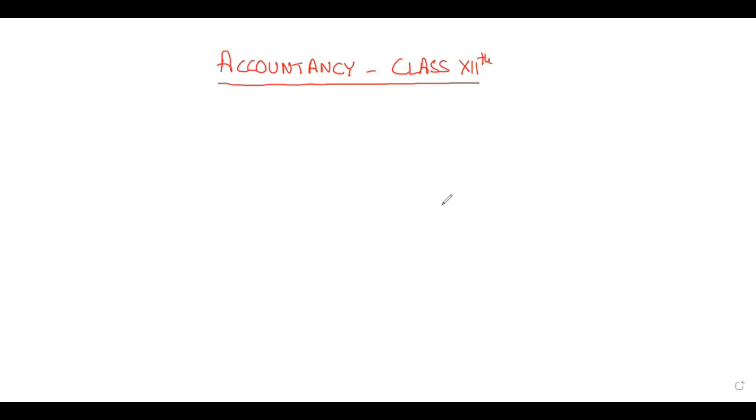So basically, what is our objective here? Our objective is just to get your fundamentals clear. Once you have your fundamentals clear, you will be able to do your calculation. Every concept will be clear to you, and most probably you will be able to do any kind of question from any book or any exam.